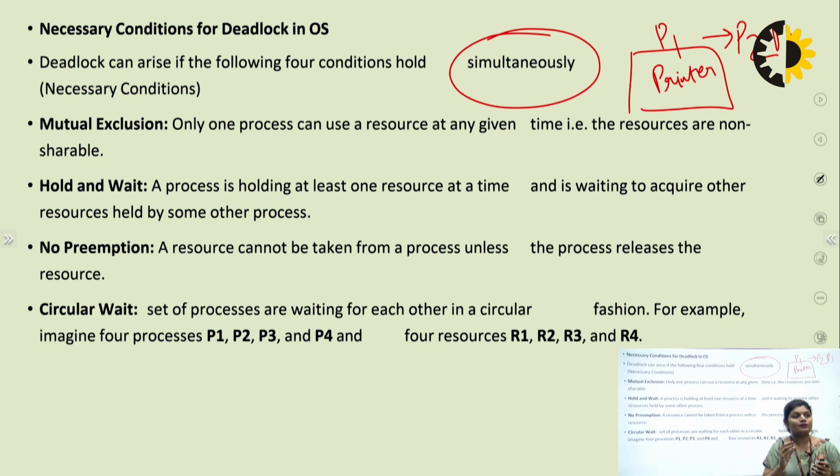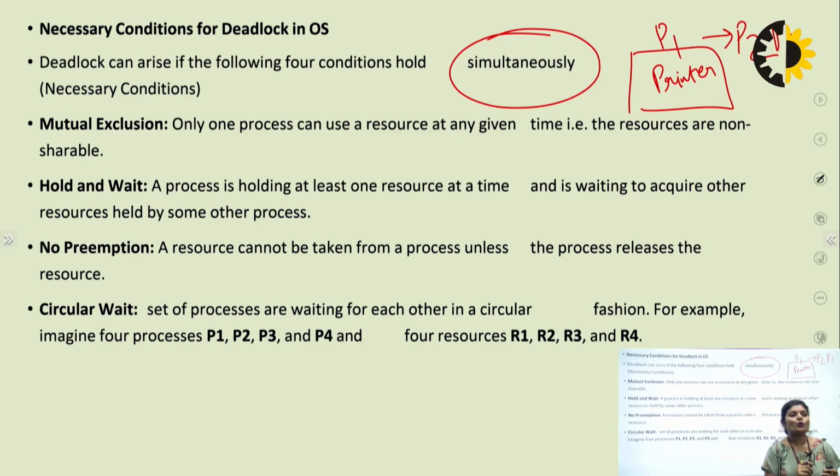So what is mutual exclusion? Mutual exclusion means that if I am using this resource, then at the same time no other process can use this resource. Okay. So printer is an example of a non-shareable resource. Okay. Hold and wait. Second condition.